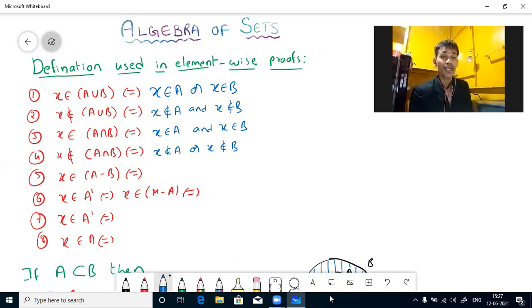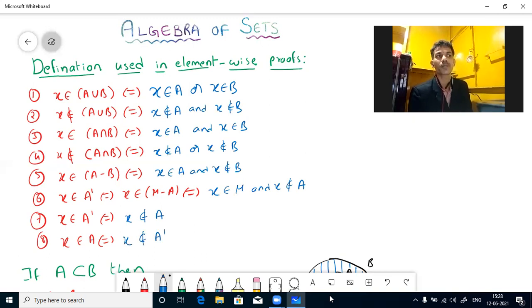X belongs to A minus B, you see, means X belongs to A and X does not belong to B. X belongs to A only. If I say X belongs to A complement, then it is in the universal set but not in A. So we can write like this: X belongs to universal set and X does not belong to A. If X belongs to A complement, then X does not belong to A. If it is there in A, then it does not belong to A complement.